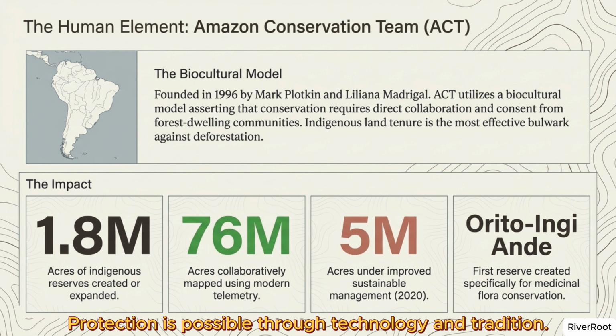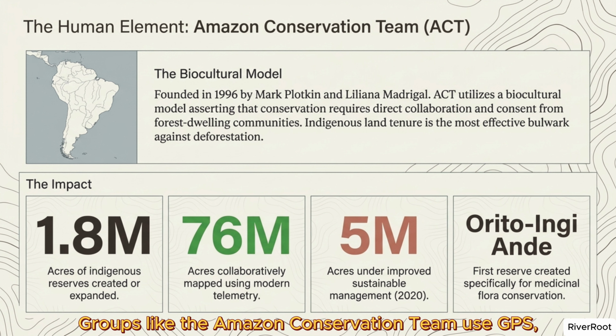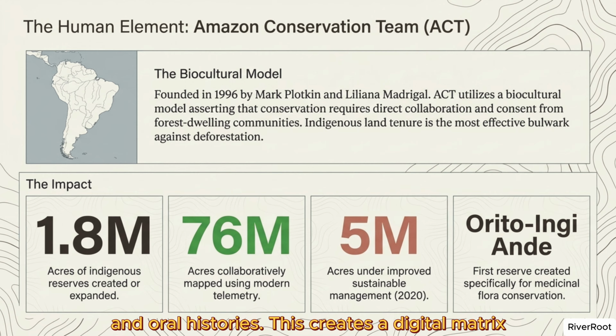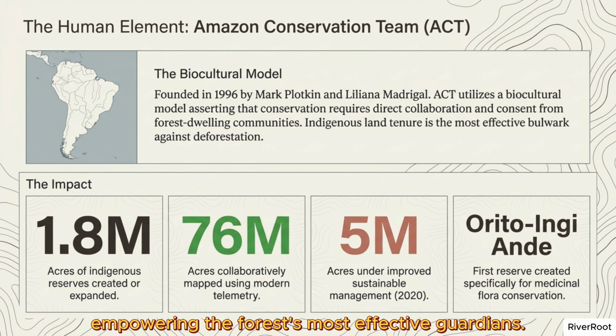Protection is possible through technology and tradition. Groups like the Amazon Conservation Team use GPS, Google Earth, and the Terra Stories app to help indigenous tribes map their lands and oral histories. This creates a digital matrix to monitor illegal logging and mining, empowering the forest's most effective guardians.